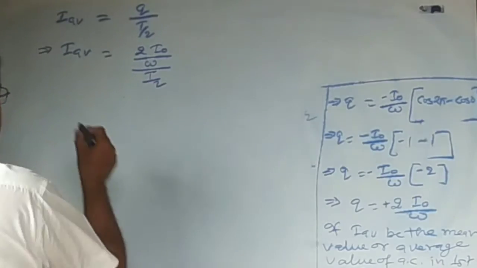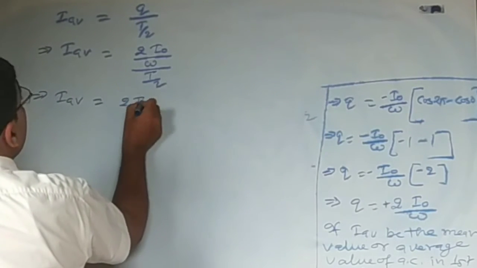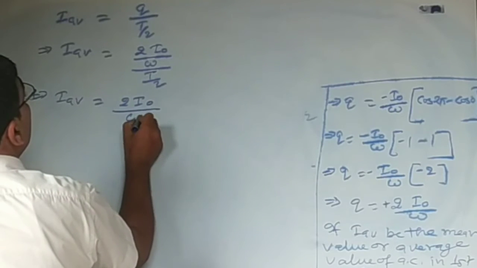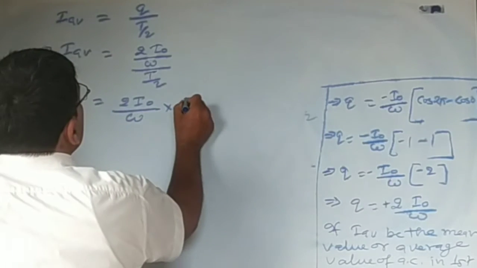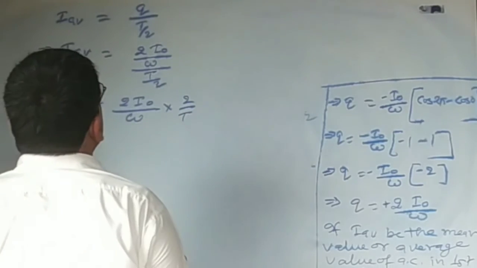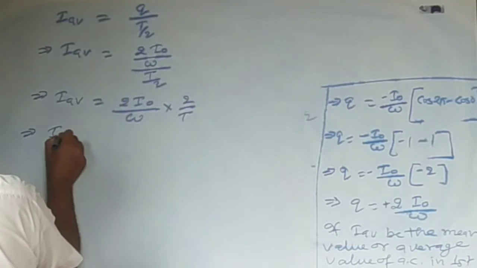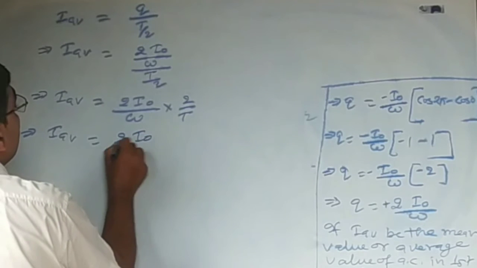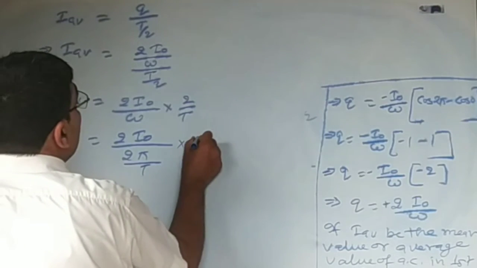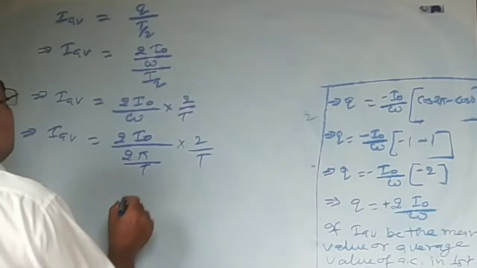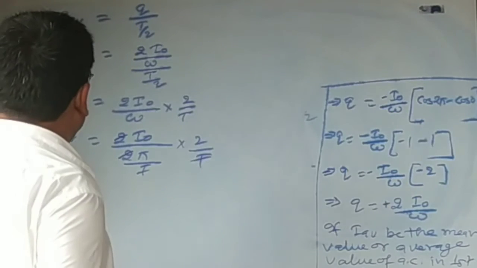That implies IAV is equal to 2 I naught by omega into 2 by T. Omega is equal to 2 pi upon T. This T cancels this T, and 2 cancels 2.